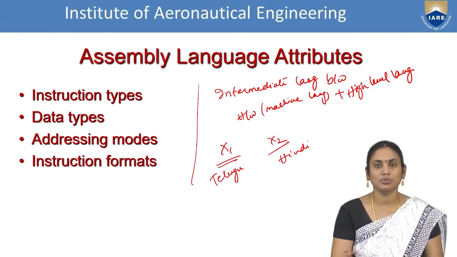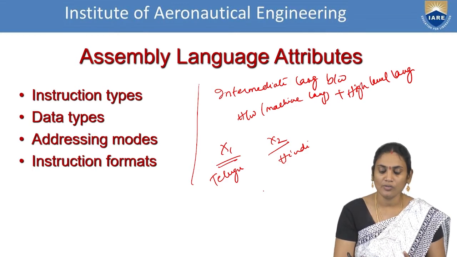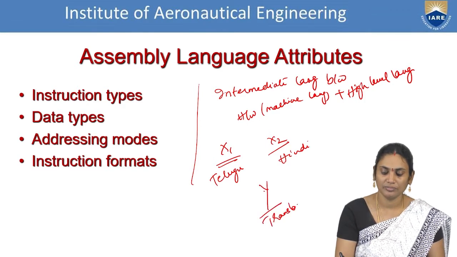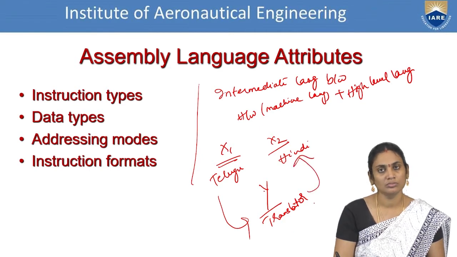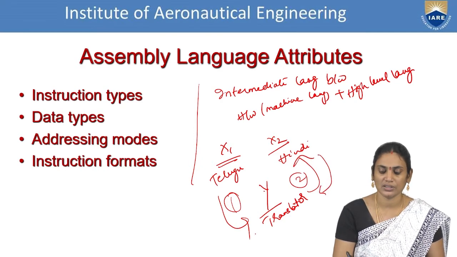If these two people want to communicate with each other, how is it possible? We have to include one more person, say Y, who acts as a translator. What is his job? He has to get the instructions from one person and provide them to the other person. What communication the first fellow is making will be translated and converted into Hindi and presented to the second person. Similarly, vice versa.